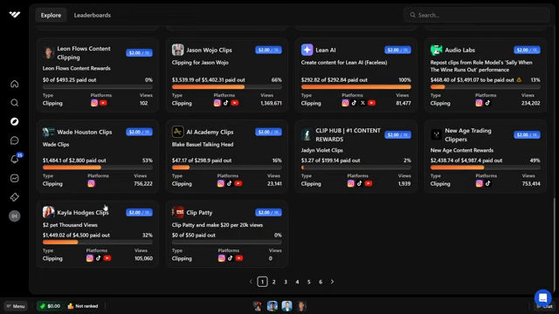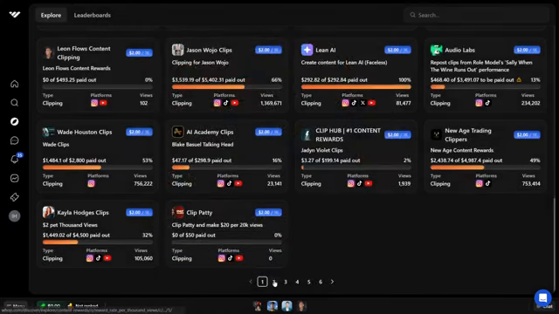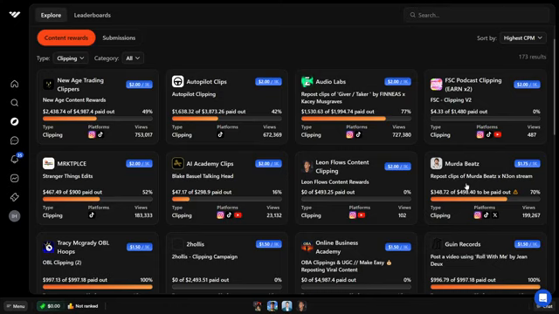So of course, some of these are going to have wait lists like this one. You can join the waitlist for that, and then you'll get paid when you get accepted, or some of them don't even have a waitlist. So let me just go to the second page here, for example, and you'll see there's Murder Beats, they pay like $1.75 per 1K, and then over here, this one pays like $2.